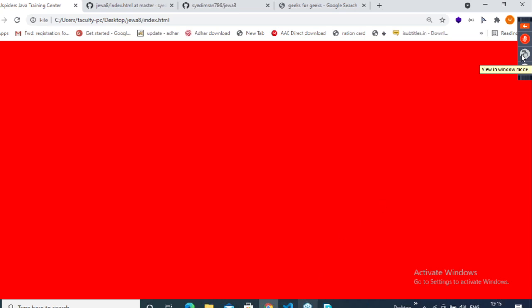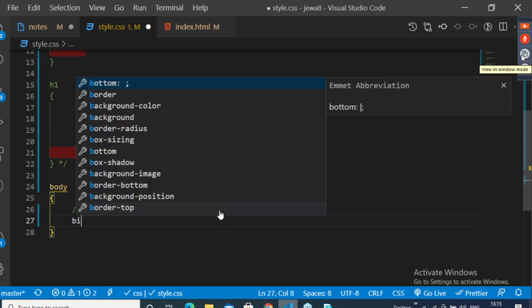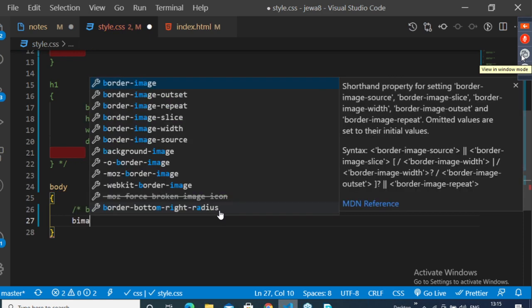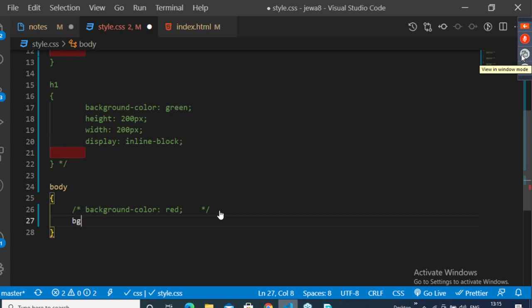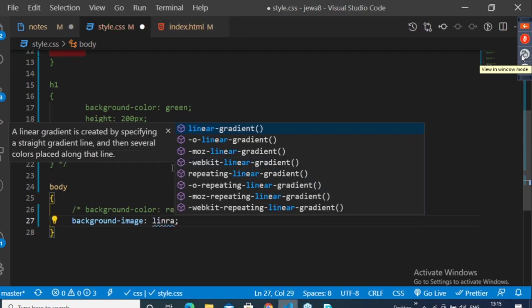Sir, I don't want a single color, I want multiple colors. Then comment this out. There is one more property called background image. Here we have something called linear gradient.